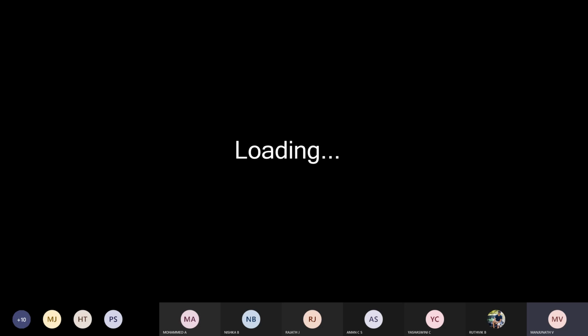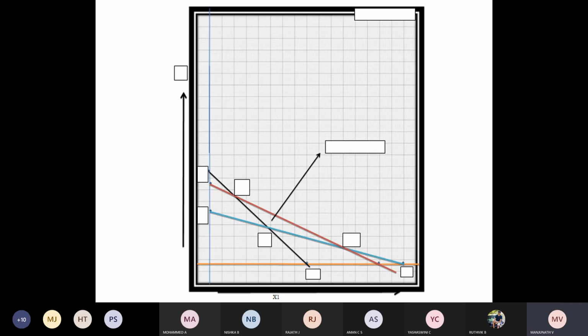Next, line CD. Next, CD is equal to equation 2. Now equation 2 again, that is more than or equal to.